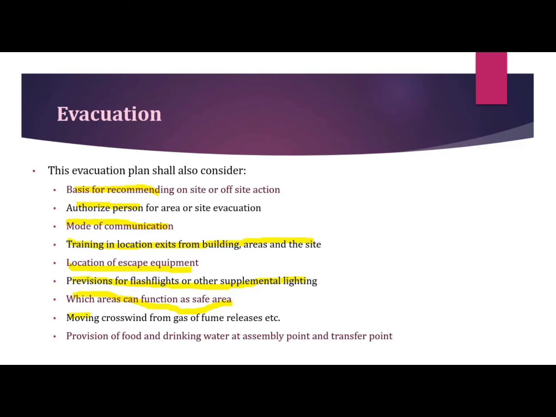Yes, the second is moving crosswind from a gas or fume release. Then provision of food and drinking water at the assembly point and the transfer point, because these also play a very critical role. If people are gathered at a particular location, we have to provide some food and drinking water facilities and transfer those people to a very safe area.